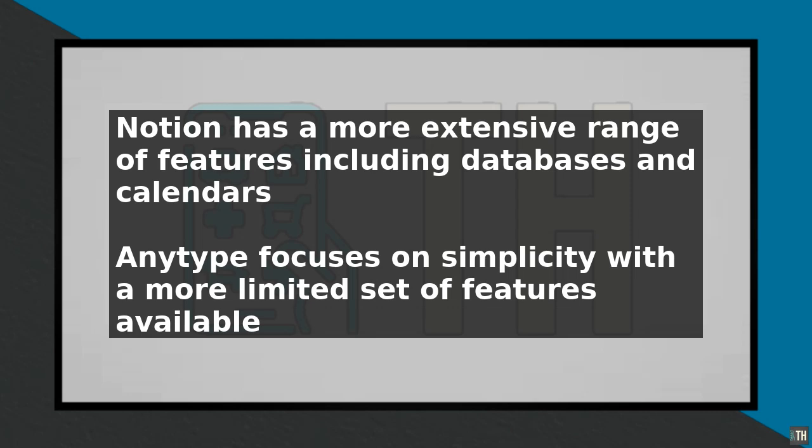In terms of pricing, both apps offer free versions, as well as paid upgrades with additional features and storage. Notion's free version offers 25 megabytes of storage, while Anytype's free version offers 100 megabytes of storage. Paid upgrades start at around $5 per month for both apps.